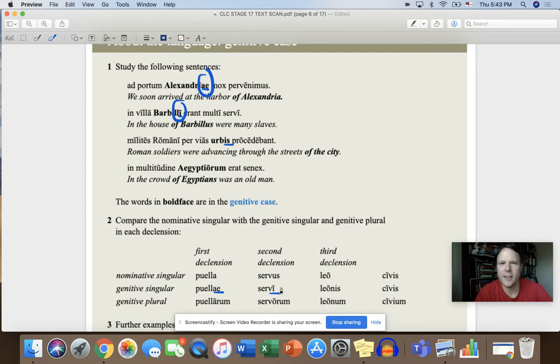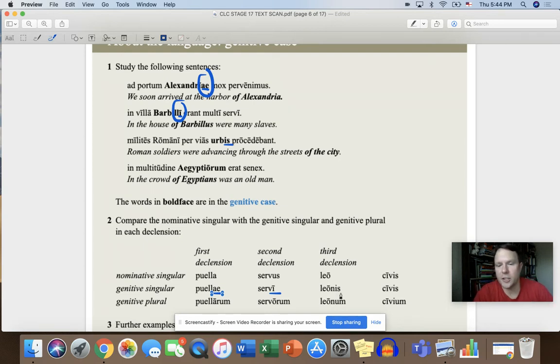So here's the deal. The genitive looks like the nominative plural, okay? You know the nominative plural in the second declension because a cactus, well, it's plural cacti, right? And we have amoeba or amoebae, or sometimes they say amoebae with that AE there. But we know in Latin puella, puellae, right? So these look exactly like the plural nominative. Okay, so endings you've already seen and you already know.